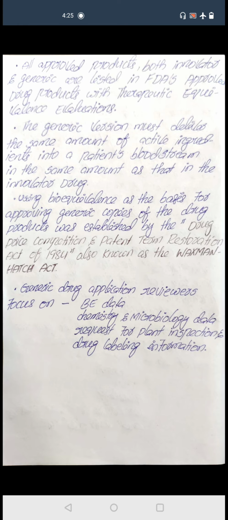Normally this act is also known as the Waxman-Hatch Act. According to this act, we approve generic drugs by seeing their bioequivalence. Generic drug application reviewers, that is the FDA CDER, mainly focus on bioequivalence data, chemistry and microbiology data, request for plant inspection and drug labeling information.